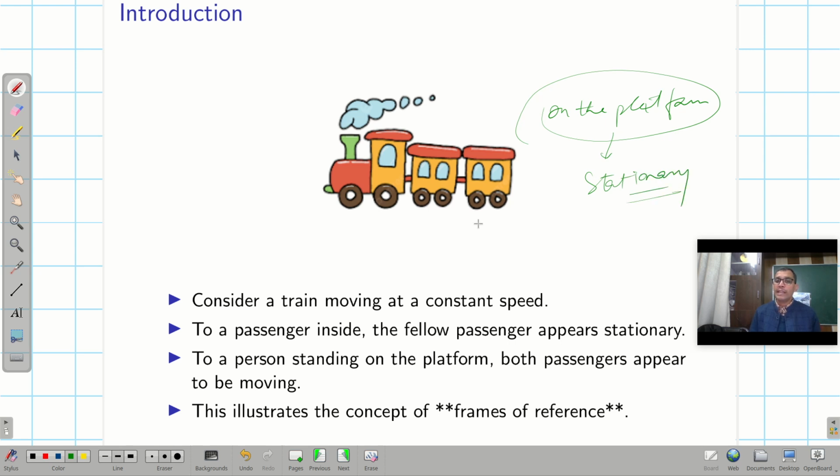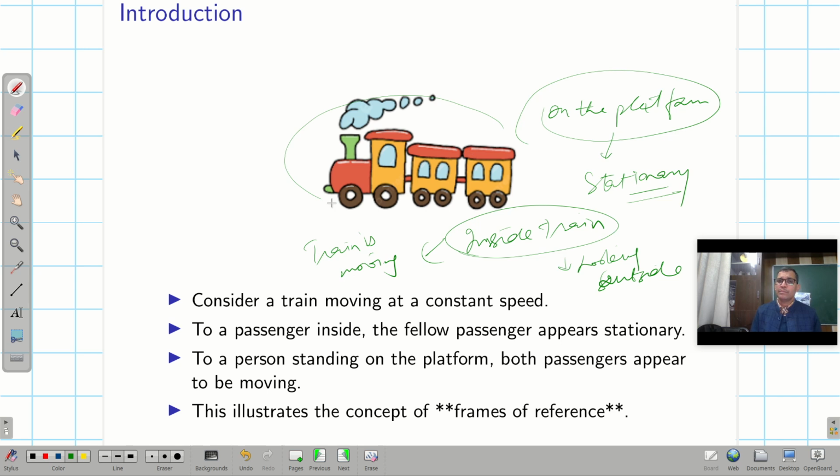But when I am inside the train looking outside, and the train is moving, then I am observing, or I am in the moving frame of reference.